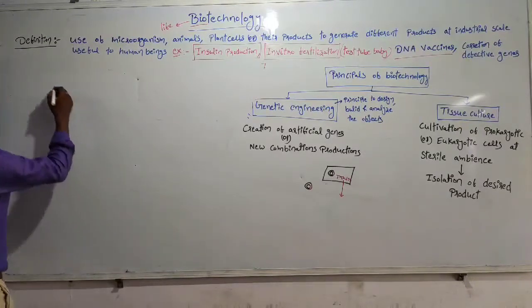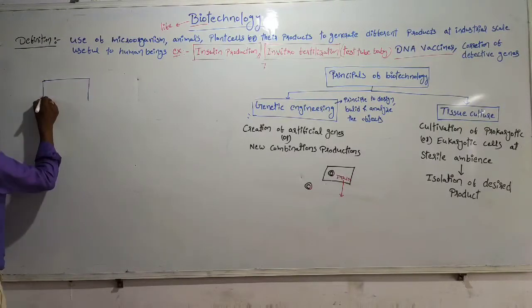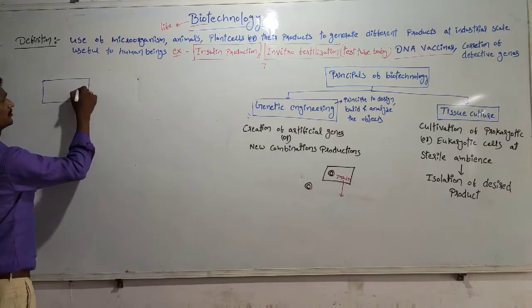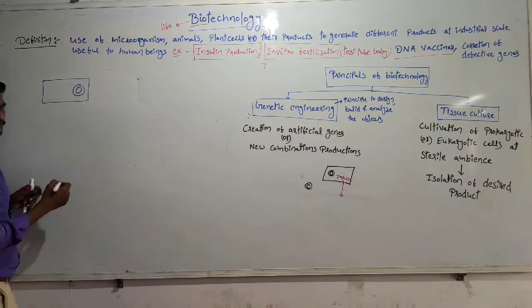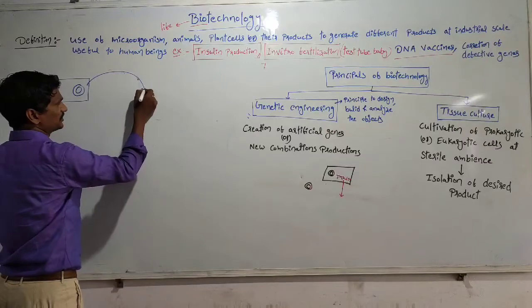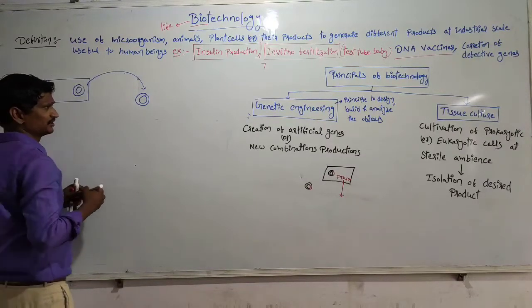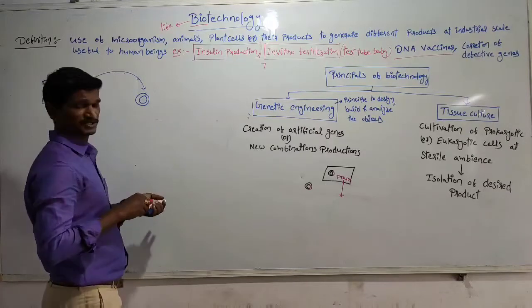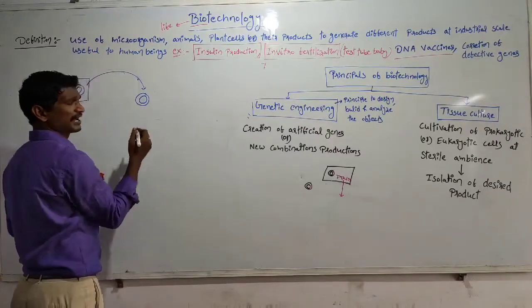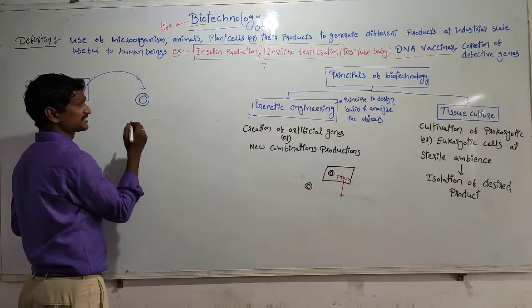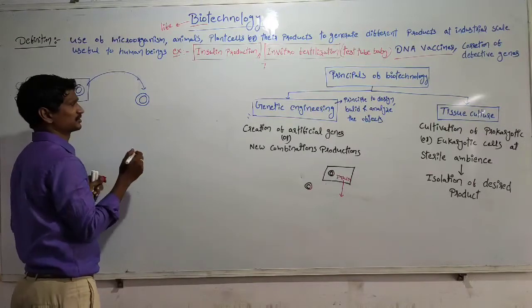See, this is the bacteria. The bacteria contains plasmid. First step is isolation of plasmid. The plasmid isolated, right? After the isolation, the plasmid is subjected to the cutting process.